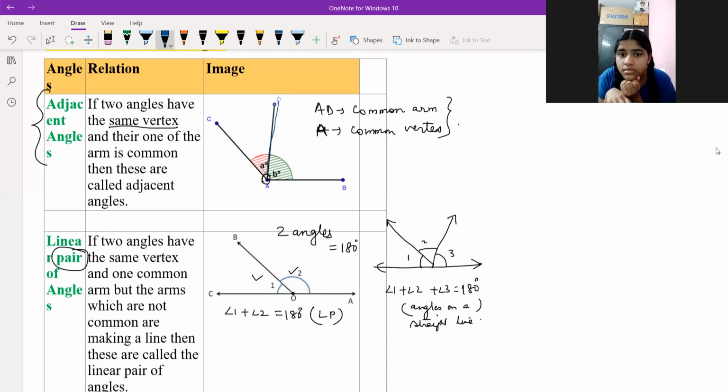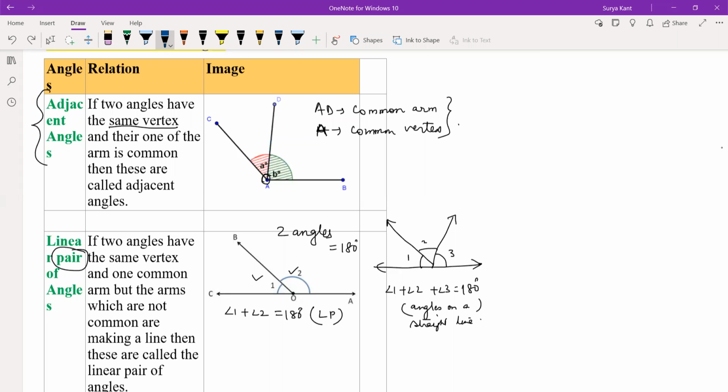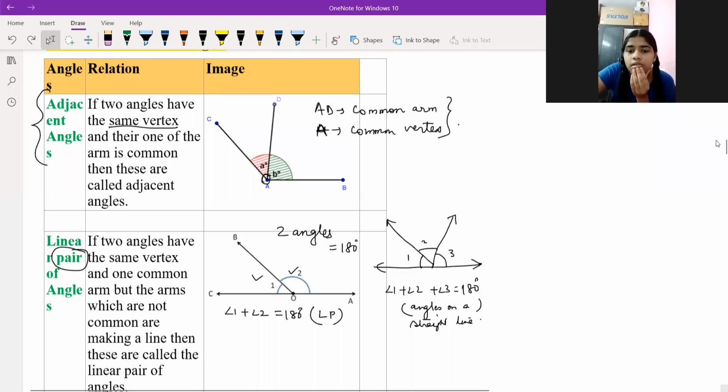If you take this angle, AD is coming, and if you take the other angle, also AD is coming. So one arm is common. If you write two angles and any one arm is common in both, we call them adjacent angles.